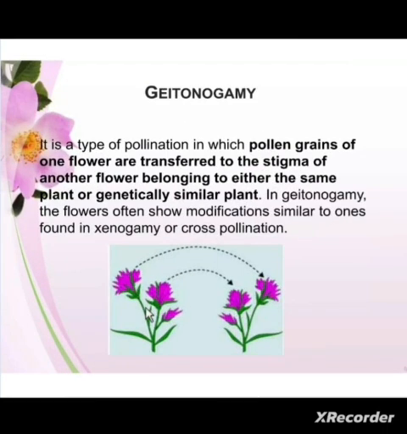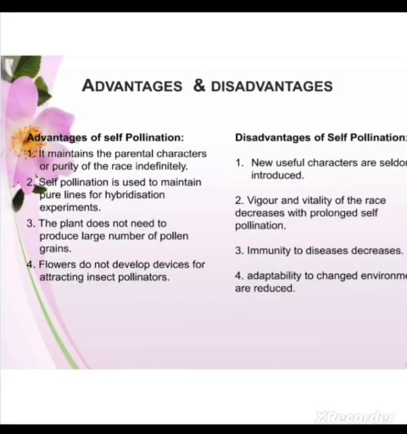Now we come to know what are the advantages and disadvantages of self pollination. As we have told, self pollination involves the transfer of the pollens from the anther to the stigma of the same flower or another flower, but it should be born on the same plant, so genetically they are similar. So self pollination maintains the parental characters. It means it maintains the purity of the race. It gives rise to the pure lines.